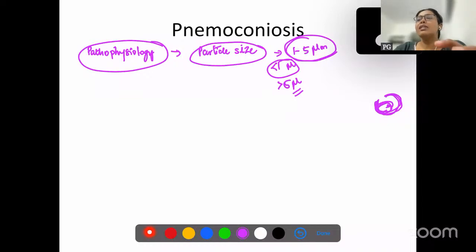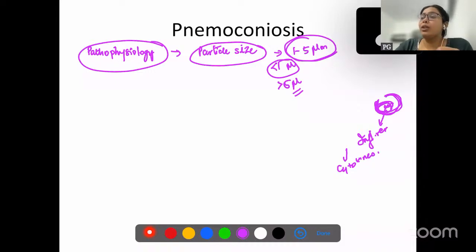Sometimes when these particles stay there, they trigger an inflammatory response and release numerous cytokines, which trigger fibrosis. So most pneumoconiosis will have interstitial fibrosis.